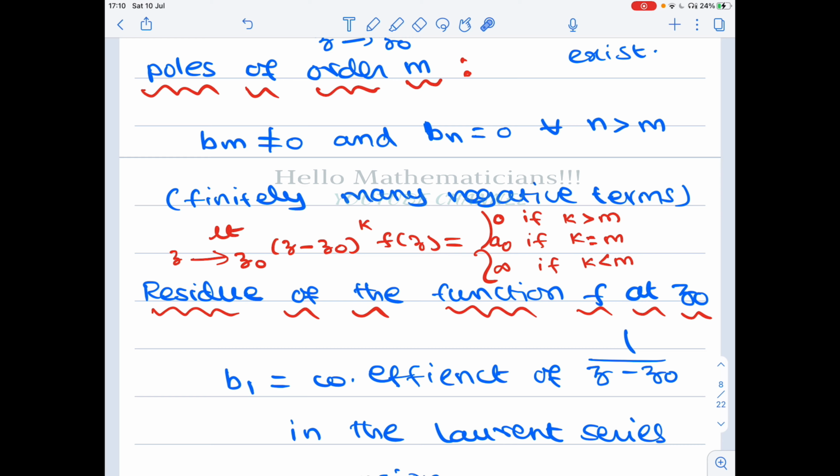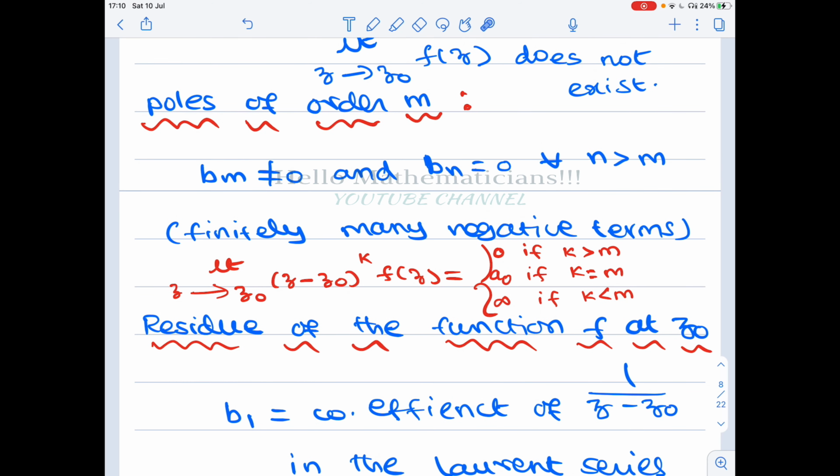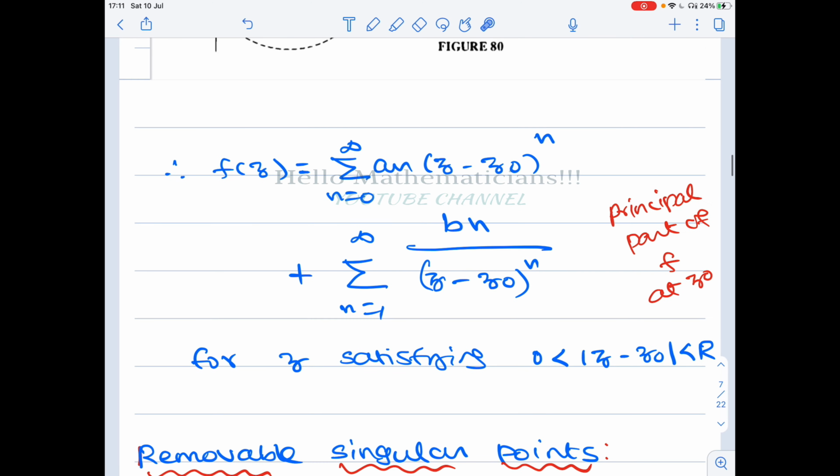So suppose at z naught you have a pole of order m. Let's assume that. That means that in the series expansion b_m will be not equal to 0, but all the higher powers will be 0. We don't know about the lesser powers, b_(m minus 1), b_(m minus 2); those might be 0 or might not be 0. But m is the largest number such that b_m is not equal to 0.